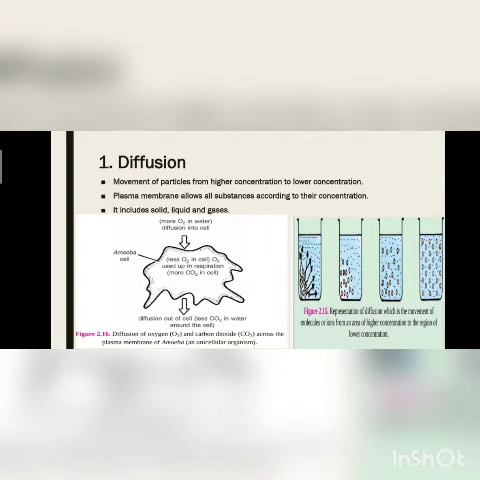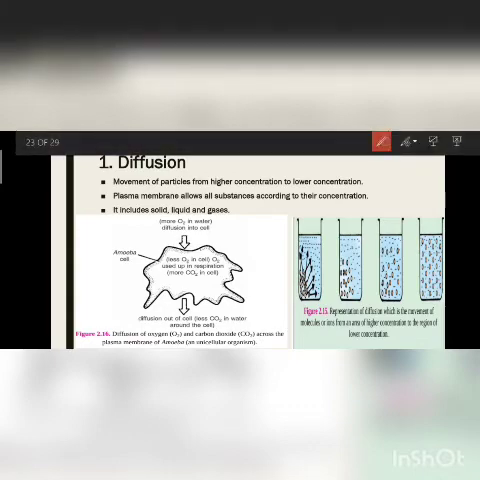So what is diffusion? Very simple definition. It is the movement of particles, which may be solid, liquid, or gas, from higher concentration to lower concentration. So the plasma membrane allows all substances; if their concentration is high outside of the cell, they can easily come inside it, and this includes solids, liquids, or gases.